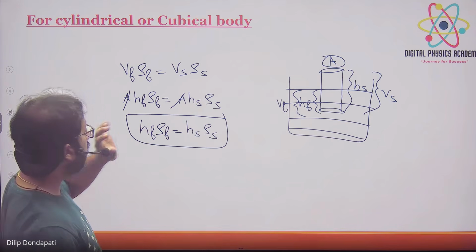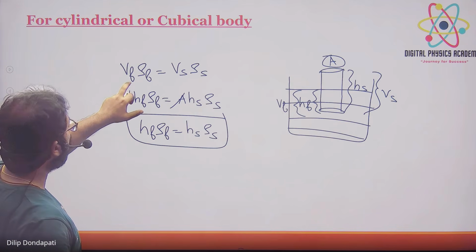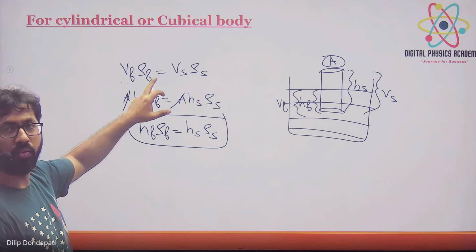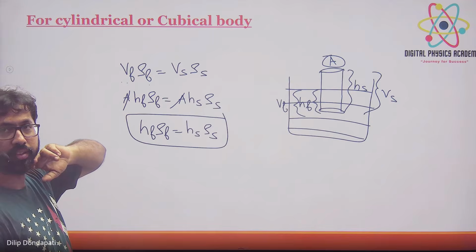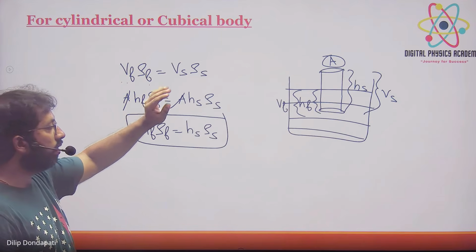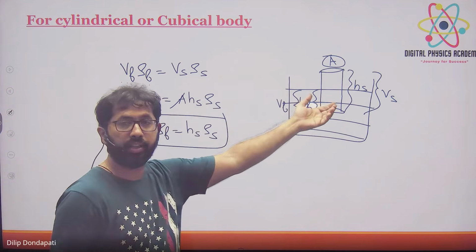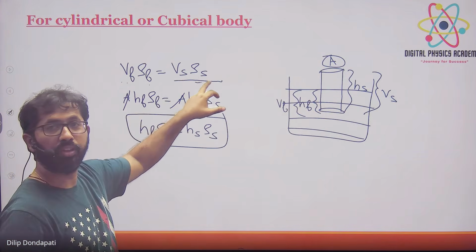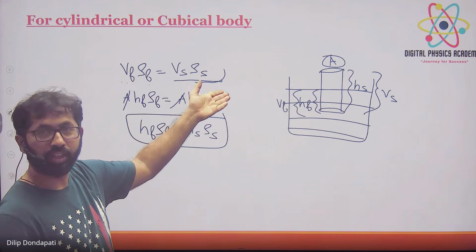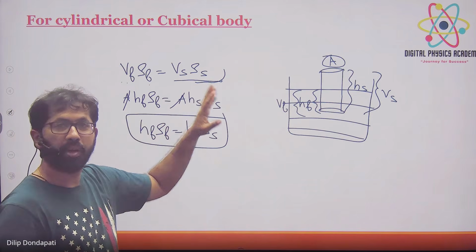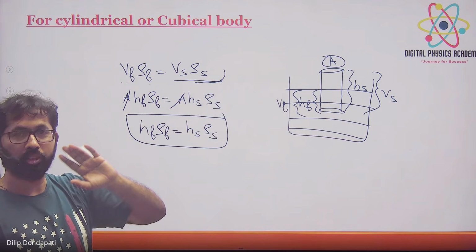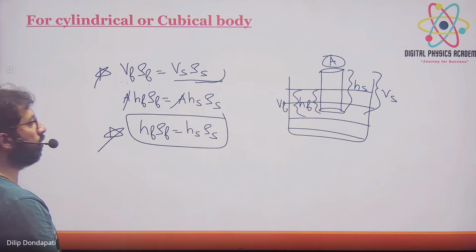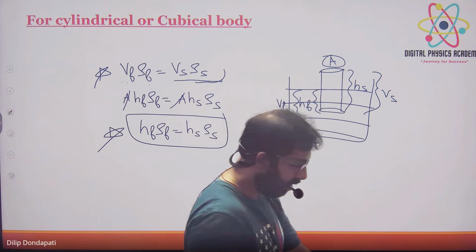Here, what is volume into density called? Volume into density is called mass. Mass of the solid which is immersed in a liquid, right? And volume into density of the fluid is also mass. So indirectly we are equating the masses. Do you understand? So learn this formula and this formula. Vf into rho f is equal to Vs into rho s in the law of flotation, this formula will be very helpful.